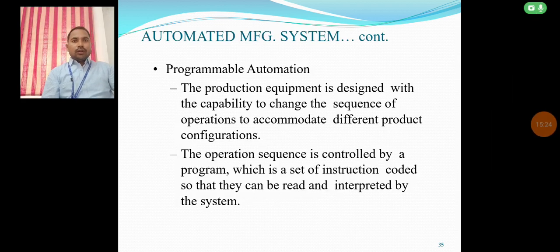In programmable automation, the sequence of operations changes. At that point, we have fewer operations to do. When we take fewer operations, the variety of the product increases. We do not get the same quantity in this particular programmable automation. These programmable automations are applicable for a batch production system, and a similar quantity we can do more of in this concept.